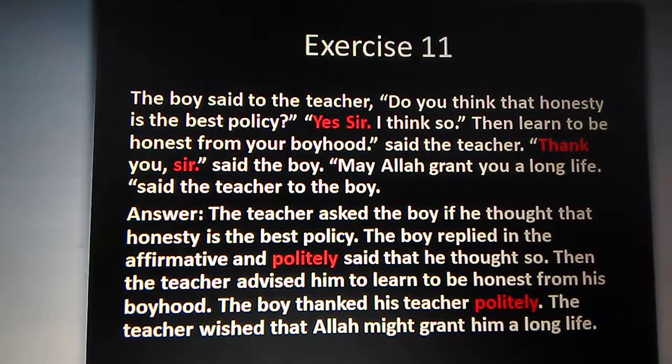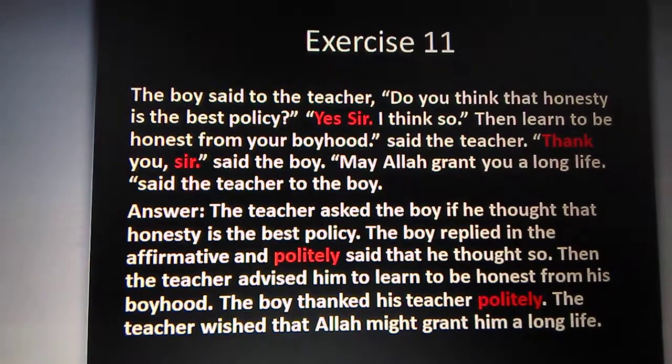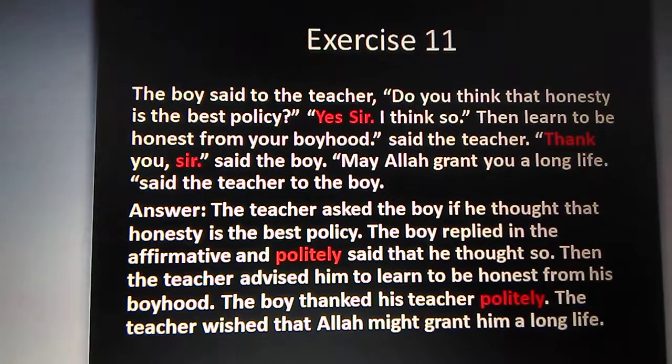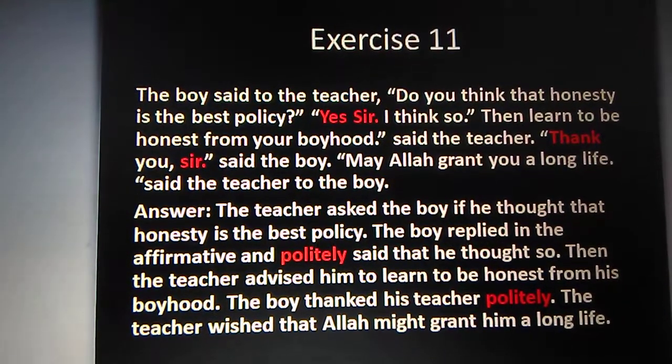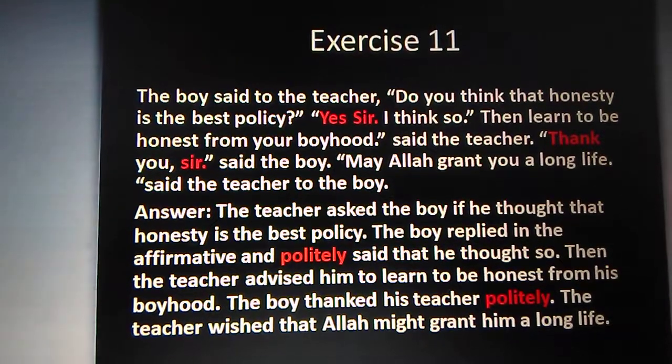Next, go for the next one. The boy said to the teacher, do you think that honesty is the best policy? Yes, sir, I think so. Then learn to be honest from your boyhood, said the teacher. So it is the dialogue between a teacher and a student.